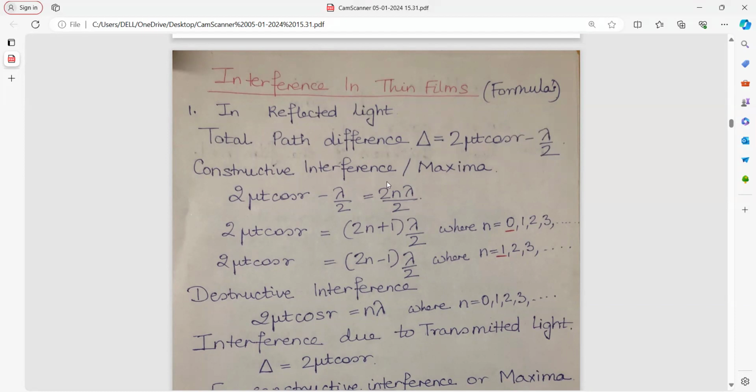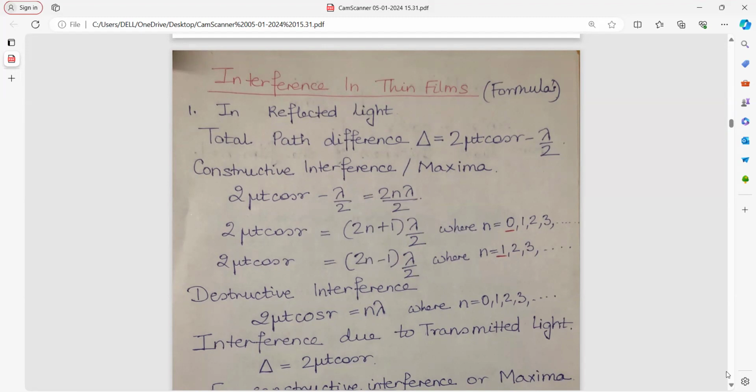Now, constructive interference or maxima is when the path difference is equal to 2n lambda upon 2, the even multiple. Equivalently, 2 mu t cos r is equal to 2n plus 1 lambda by 2 when n is equal to 0, and 2n minus 1 lambda by 2 when n is equal to 1.